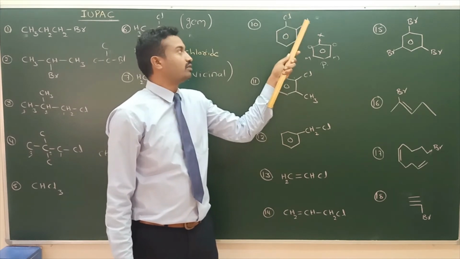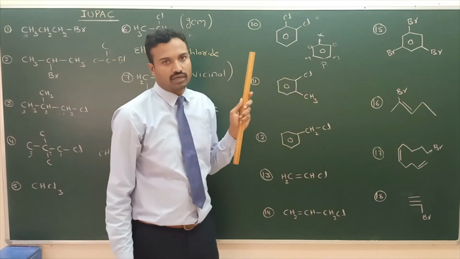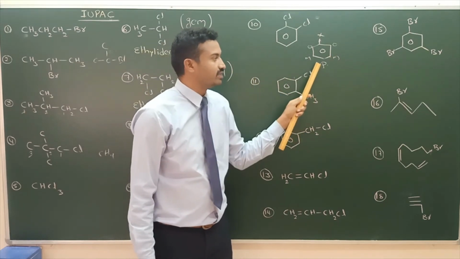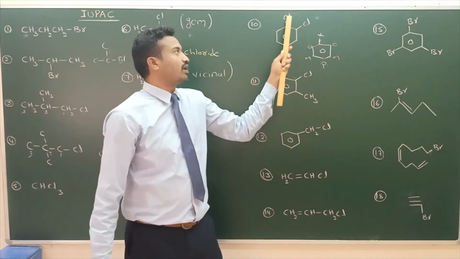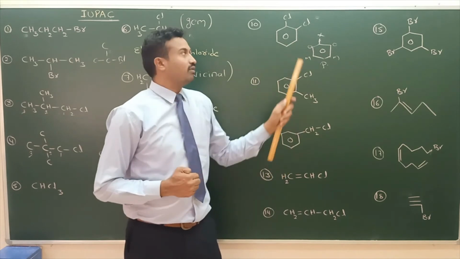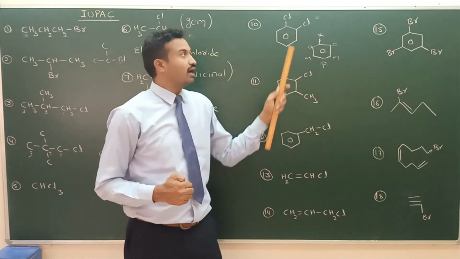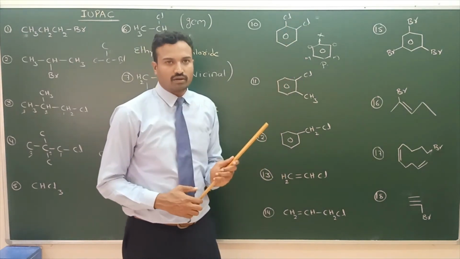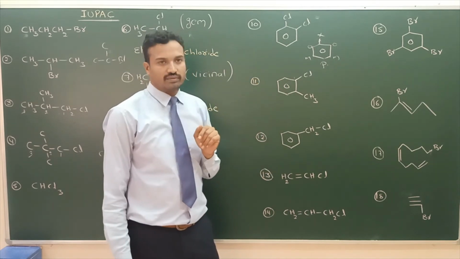So this one is named ortho dichlorobenzene. This nomenclature we discussed in first PU. So ortho dichlorobenzene, one name is 1,2-dichlorobenzene. This is about the 10th one.